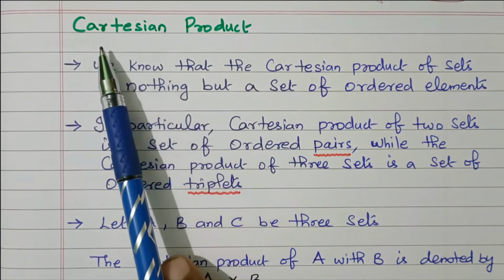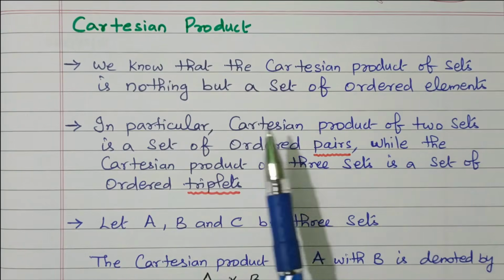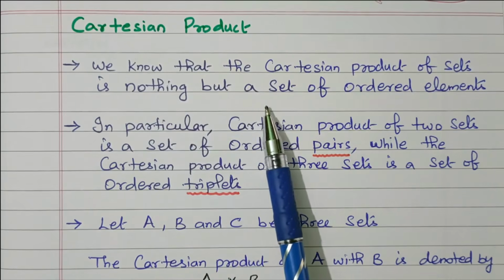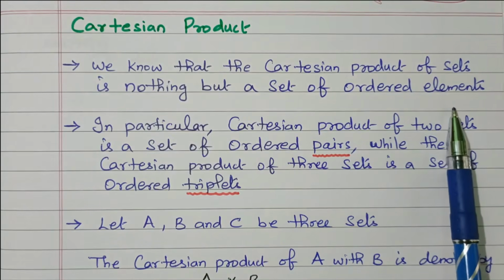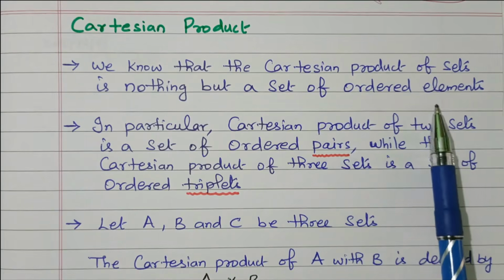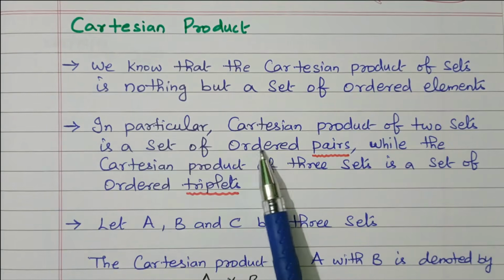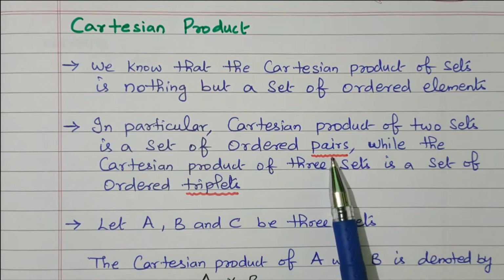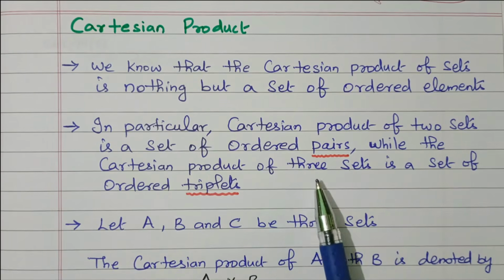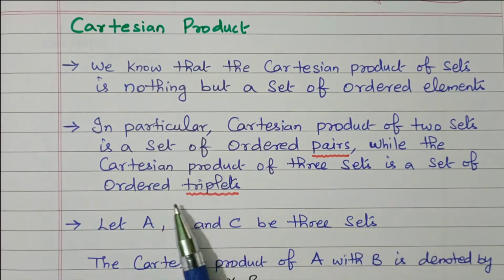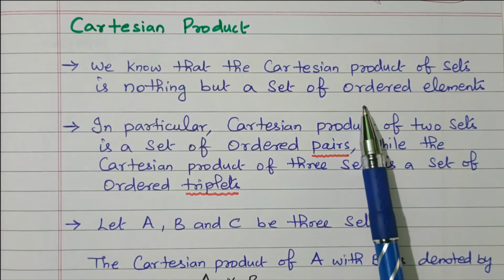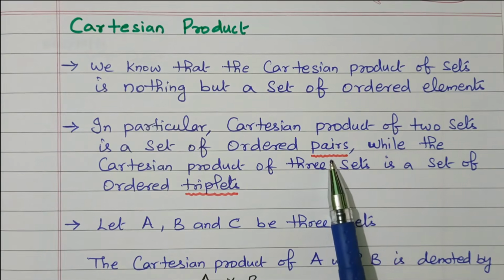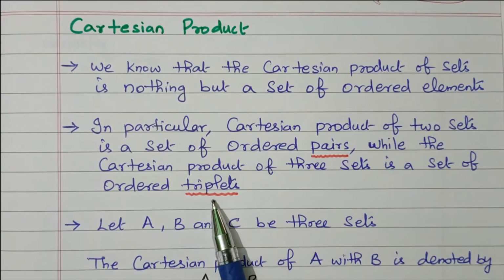Now we'll go to the topic Cartesian product coming under set. So we know that the Cartesian product of a set is nothing but a set of ordered elements. In particular, the Cartesian product of two sets is a set of ordered pairs, while the Cartesian product of three sets is an ordered triplet, right? Two sets is called a pair, three sets is called a triplet.